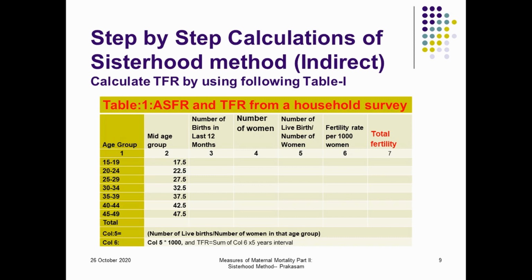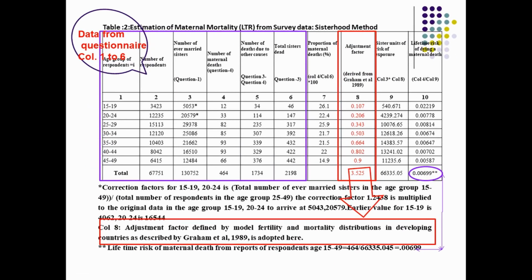Estimation of the maternal mortality by using the LTR, by using the sisterhood method. From the 4 questions we have asked, columns 1, 2, 3, 4, 5, 6 are the data derived from the 4 questions asked in the survey.